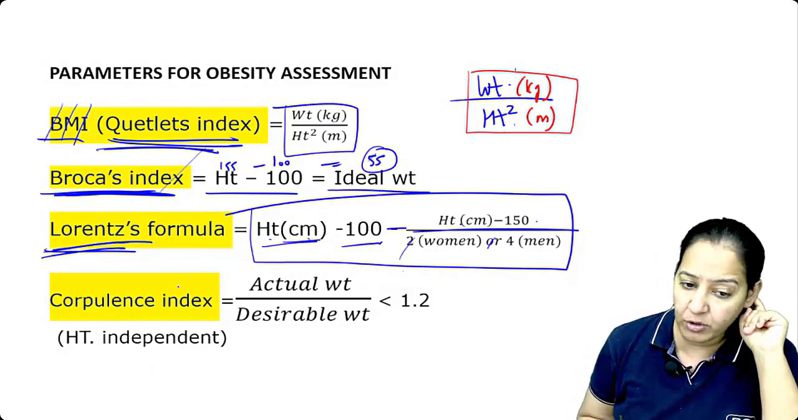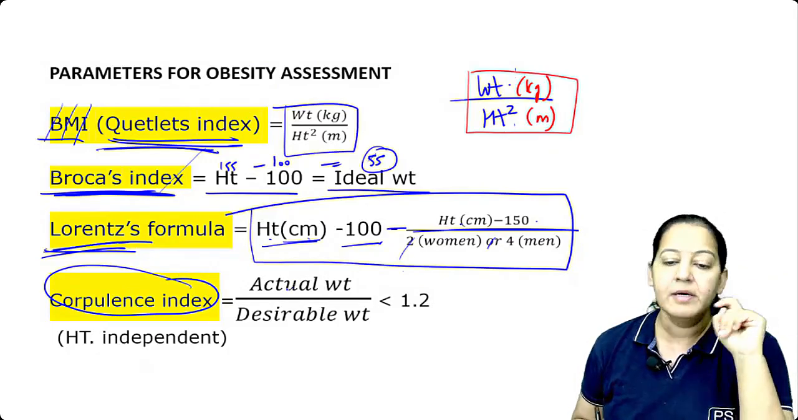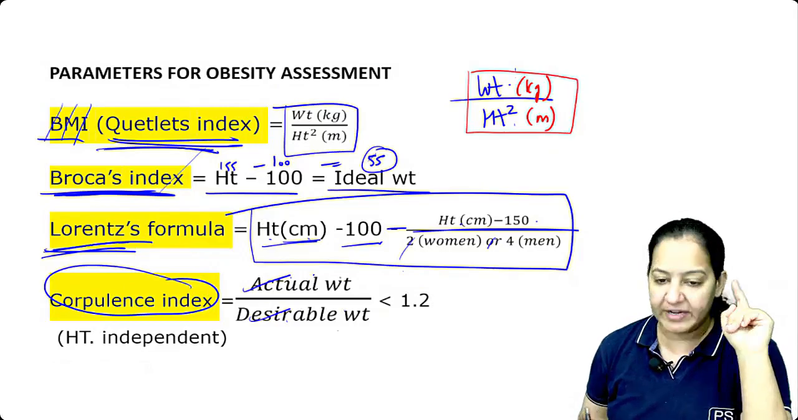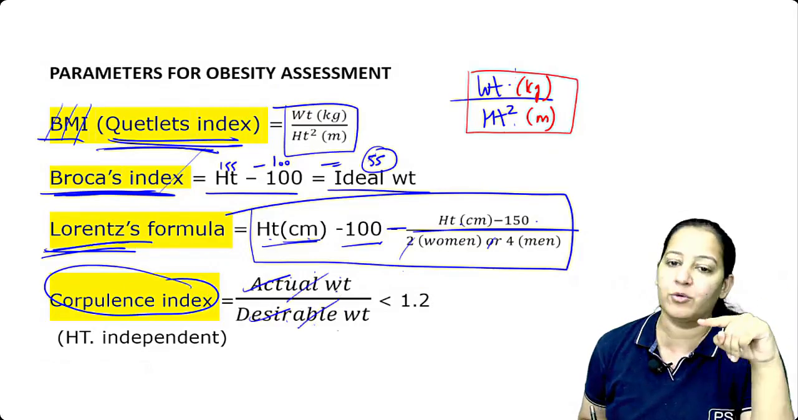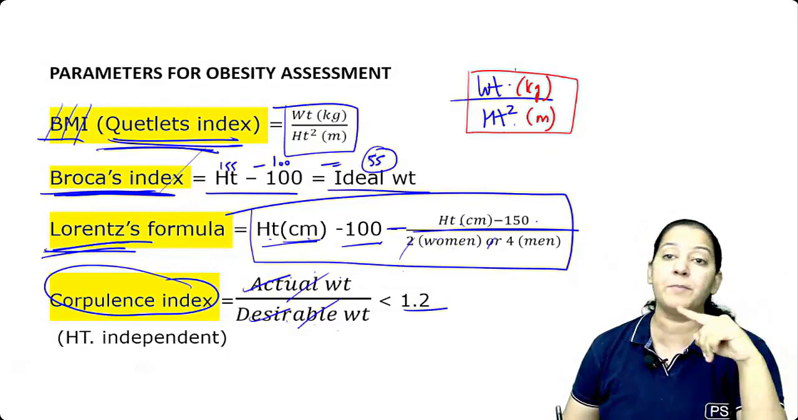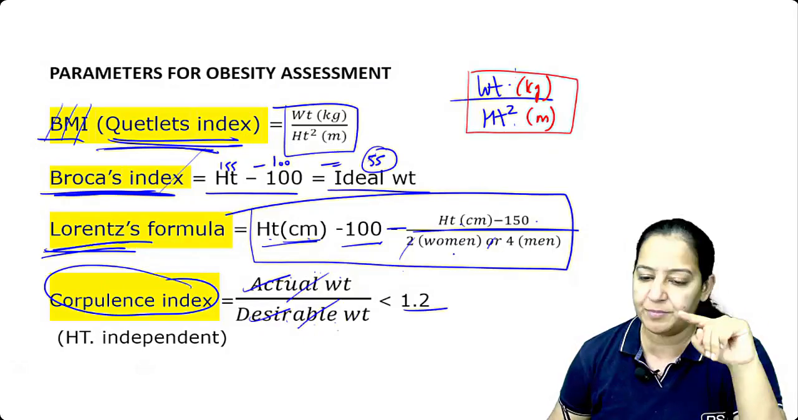And the fourth and last is the corpulence index. Your actual weight upon your desirable weight should be the ratio. Ideally, your actual weight should be the desirable weight. They cancel each other out and the answer is 1. But up to 1.2, it's normal. More than 1.2, it's obese. So the ratio of actual weight upon desirable weight should be less than 1.2.